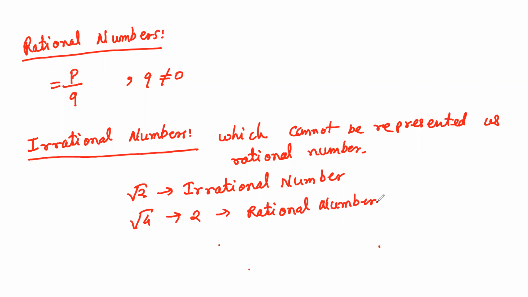Okay, so this is when you see non-terminating fractions. Then under root 2, under root 3, under root 5, under root 7, under root 19 will be non-terminating, so these are irrational numbers. Rational numbers can be represented in p upon q form, and irrational numbers cannot be represented as a rational number.